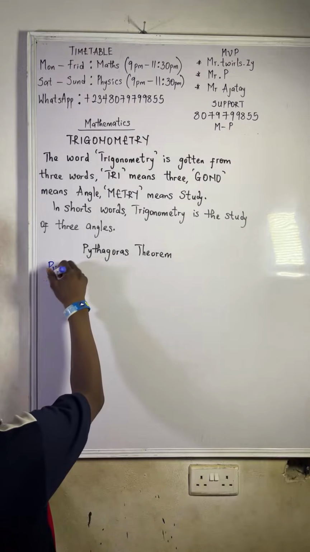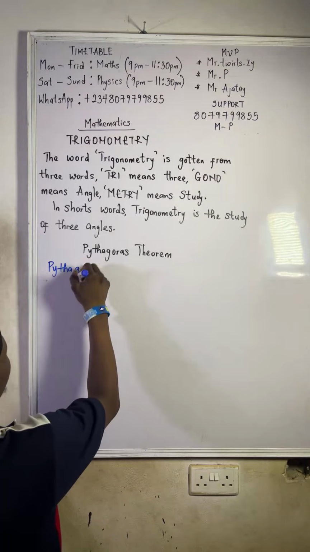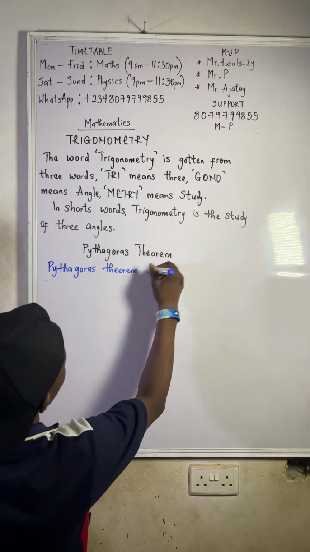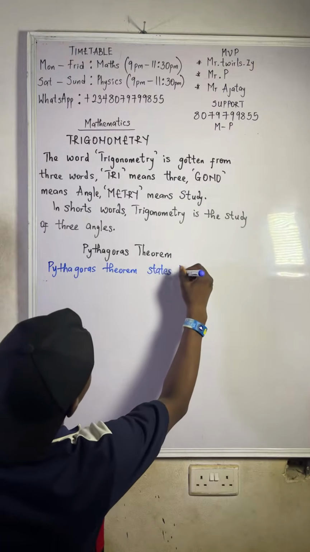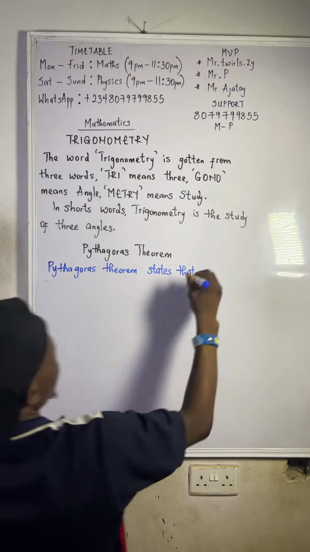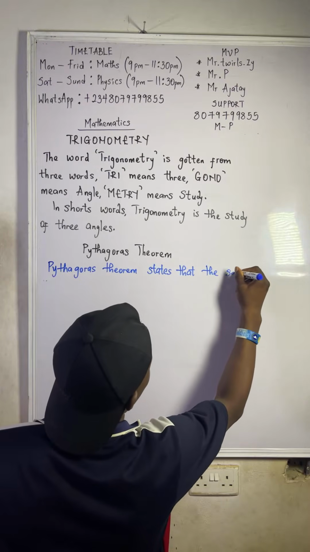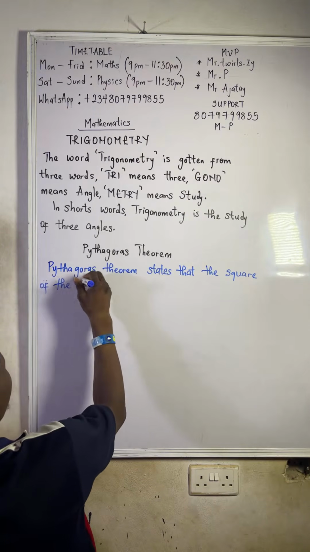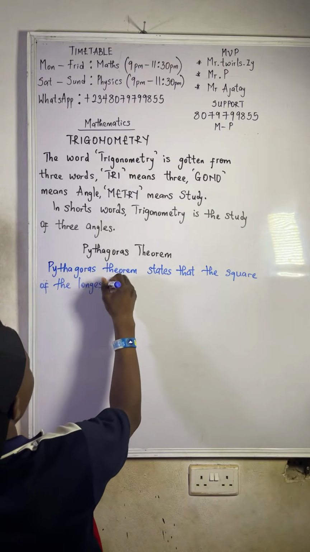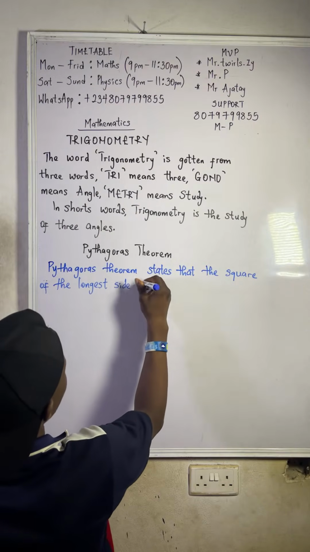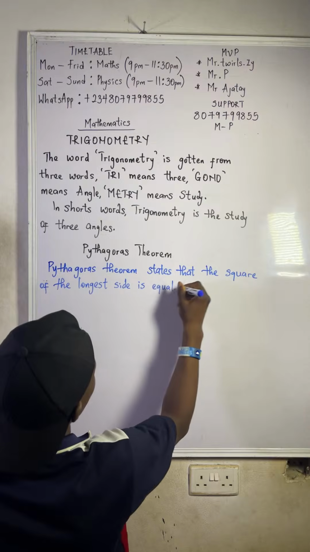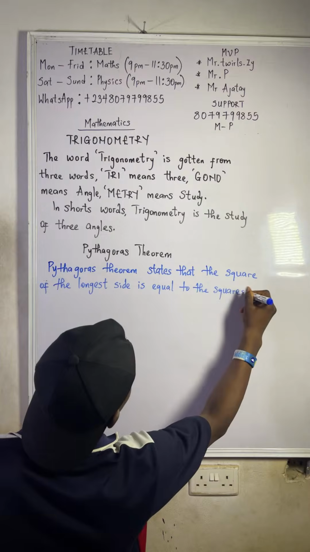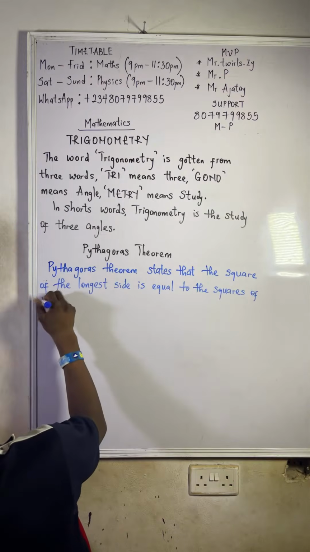There's no need of writing it, but let me just give you. Pythagoras theorem states that the square of the longest side is equal to the sum of the squares of the other two sides.